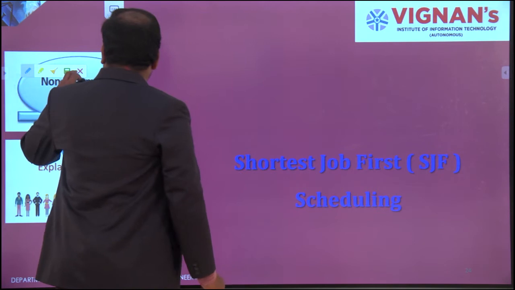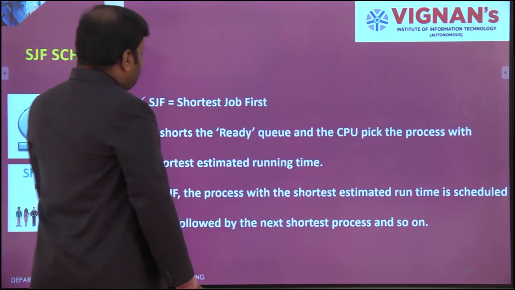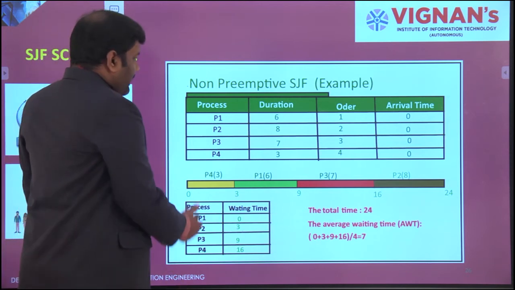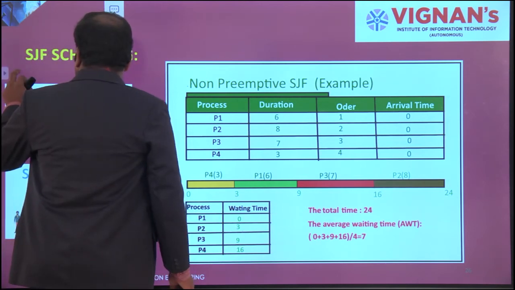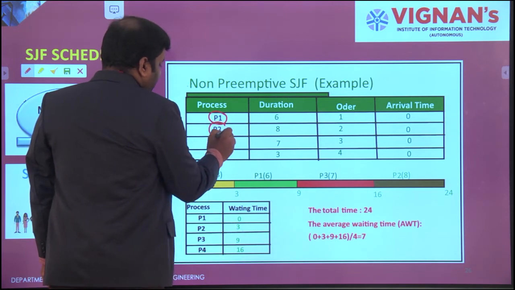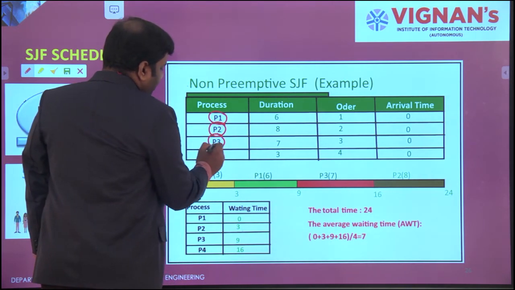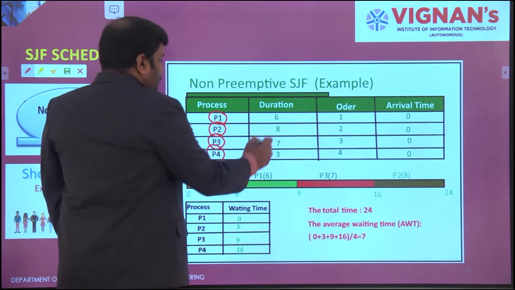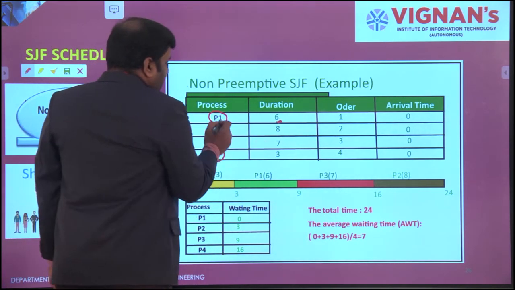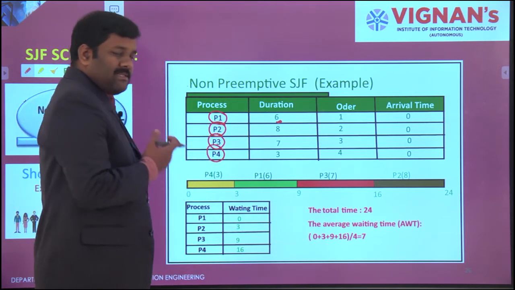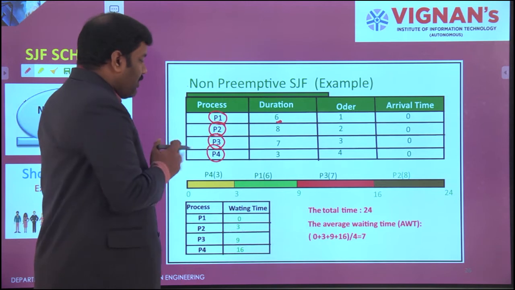Same as here also, we need to check. So here I have one process, that is P1, the second process P2, the third one is P3, and the fourth one is P4. I have 4 processes. The duration is nothing but P1 needs 6 seconds of time to complete its own operation.